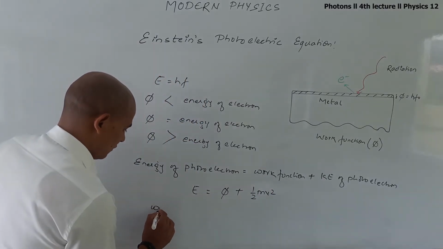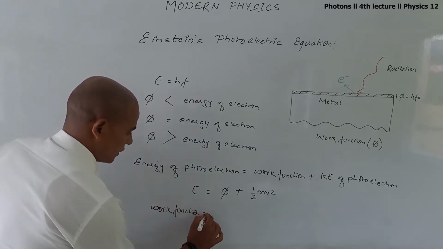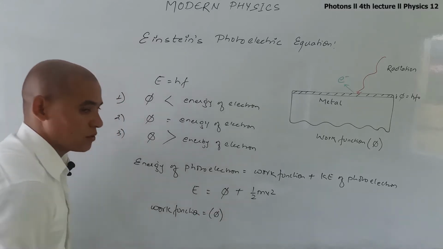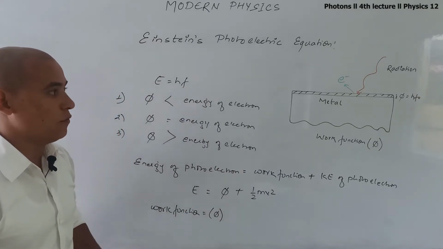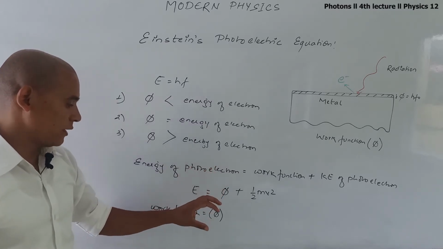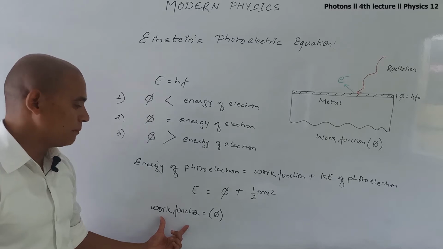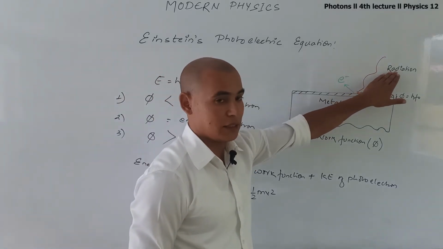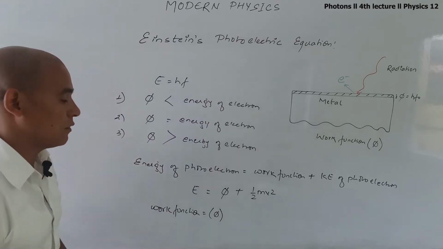So let me describe the work function. The work function is denoted by phi. It is defined as the minimum energy of the radiation required to emit an electron from the metal surface.